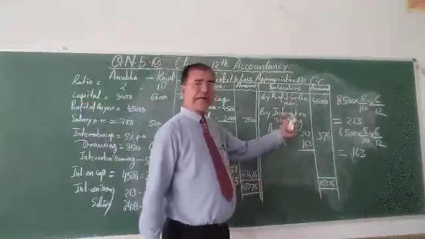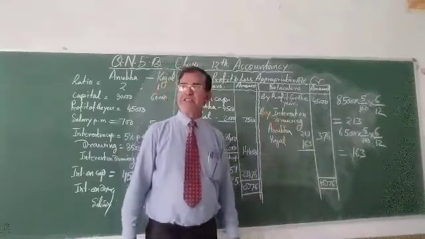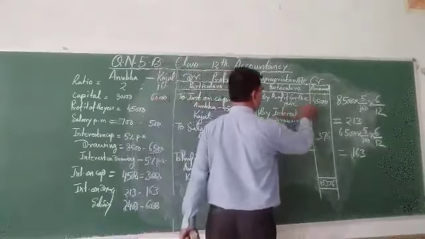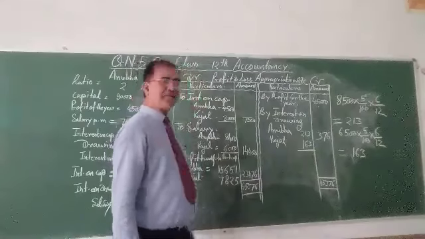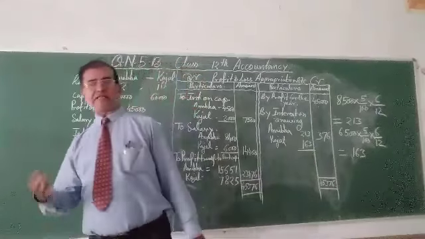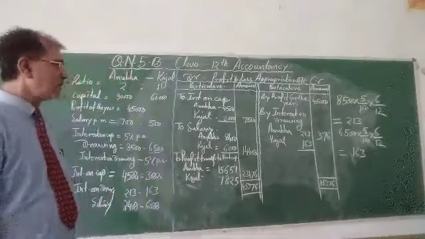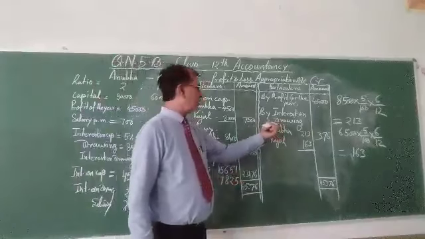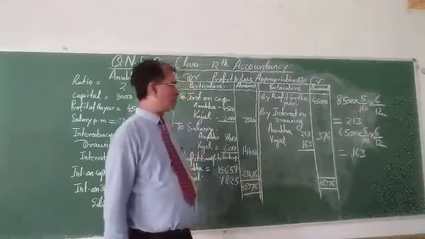45,000, you can enter such entry in the credit side of the profit and loss appropriation account. By profit for the year 45,000. Then whatever the interest on drawing paid by the partners to the firm, you can enter such entry in the credit side of the profit and loss appropriation account.